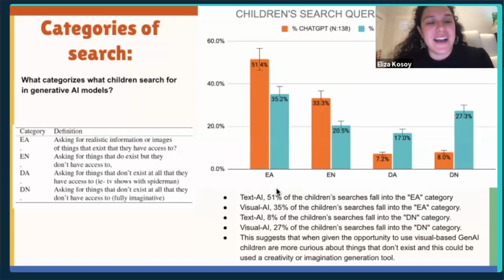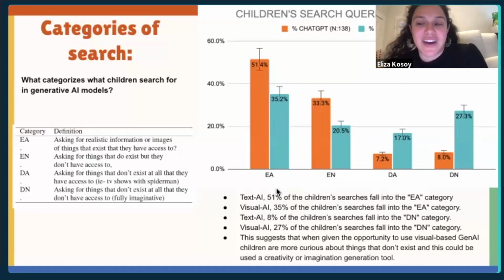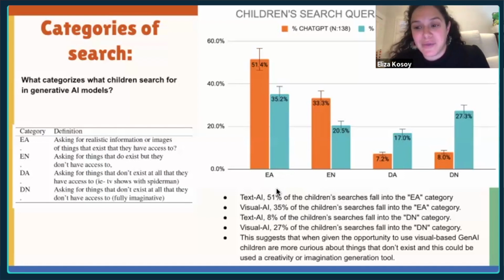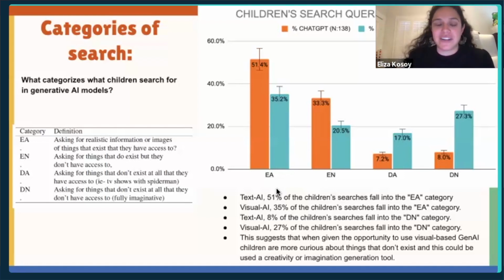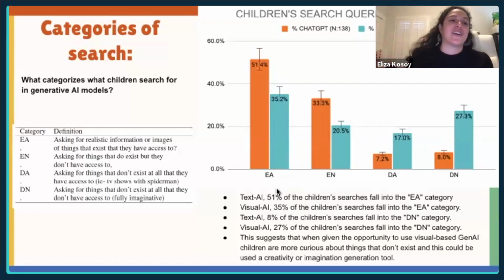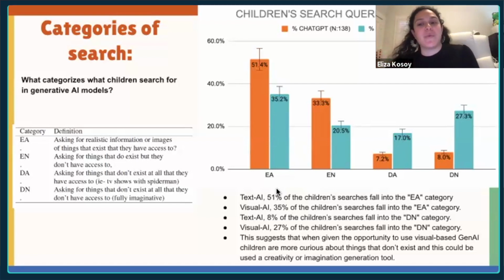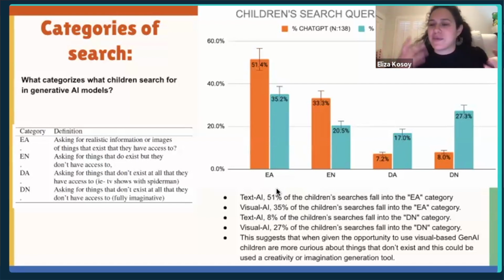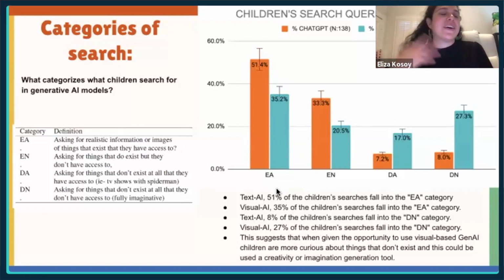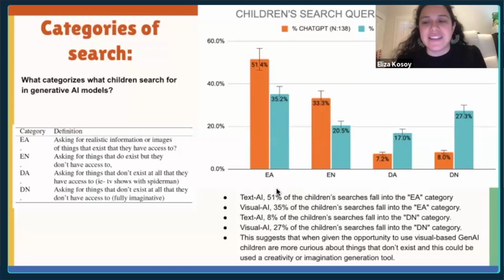But then I think for doesn't exist, no access, that's something more imaginative, really like a unicorn in space or something like that. So I think the most interesting finding here is that the modality really matters, and that with Dall-E, with this image generating one, kids are being so much more imaginative and creative in what they're finding. And I think this really shows promise for a positive tool that children will be able to use that isn't something that's maybe diminishing how they're thinking about things. I think a lot of parents are really worried, especially with older kids, that they're using AI to cheat with their homework and things like that.